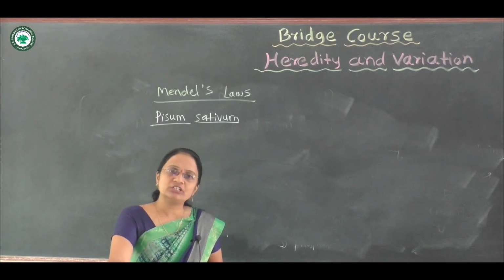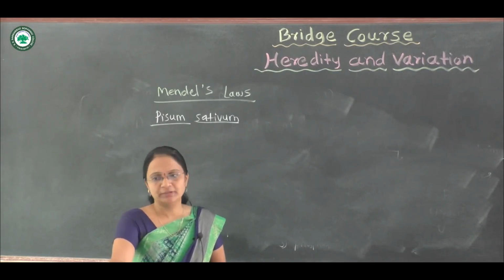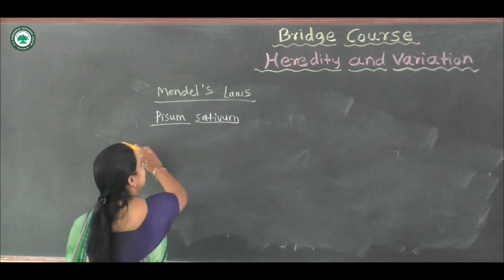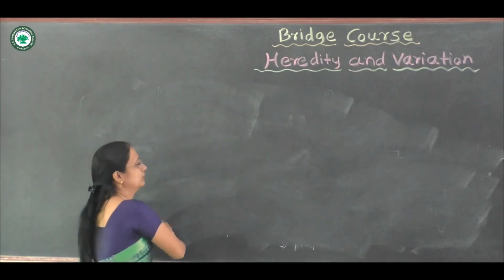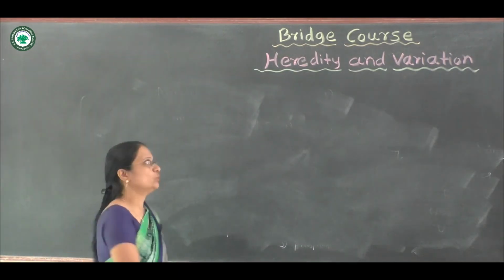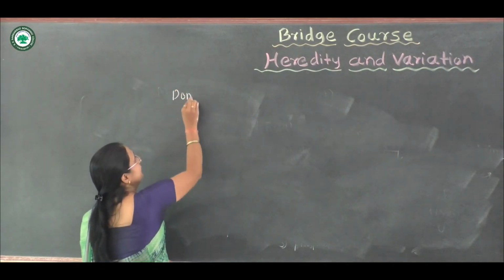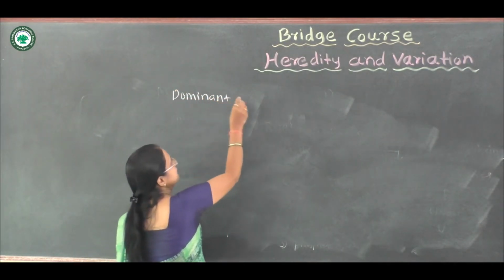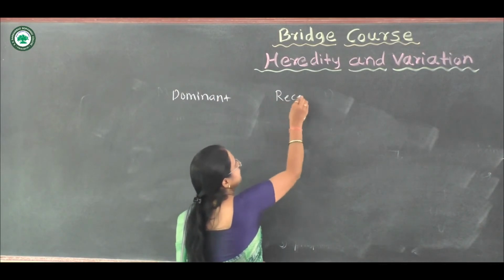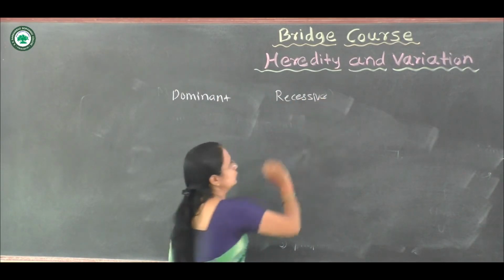But this observation is only on the morphological basis. Which are these 2 dominant characters and which are the recessive characters that Mendel observed? Let's see the dominant character as well as the recessive character.